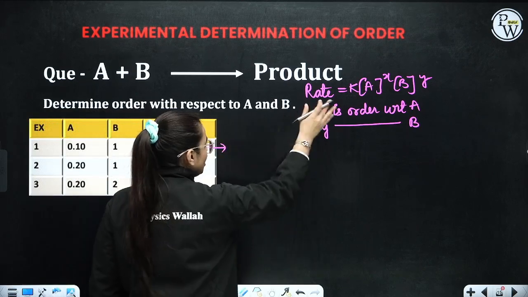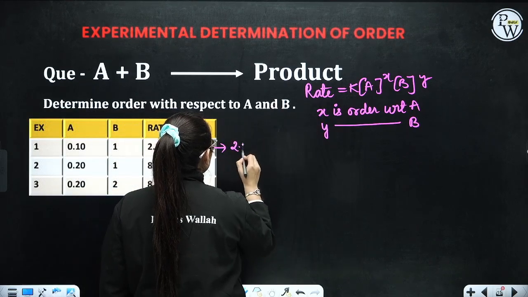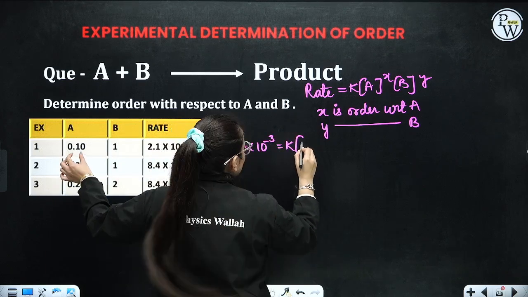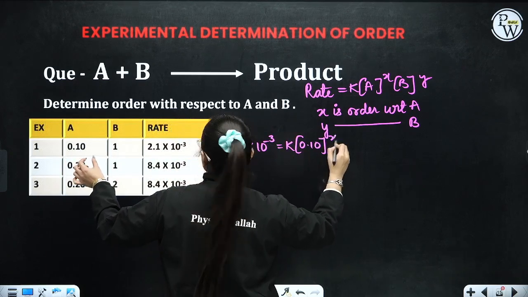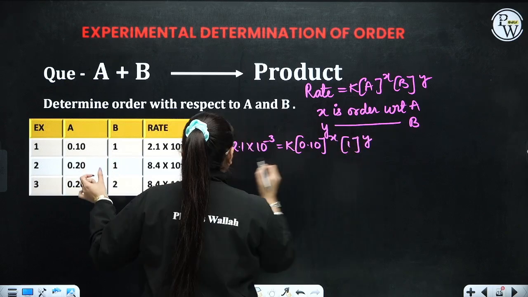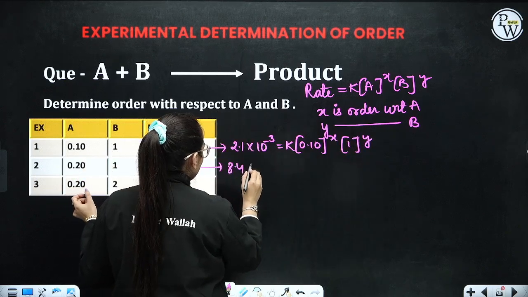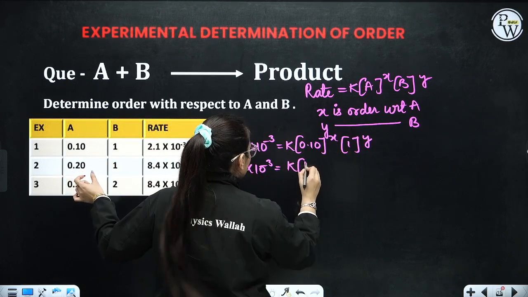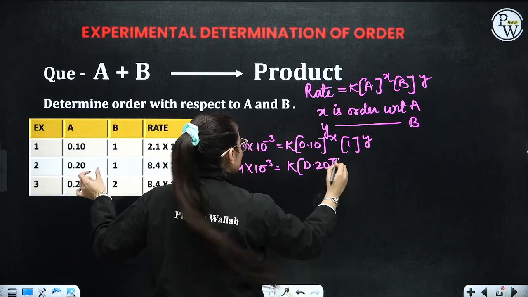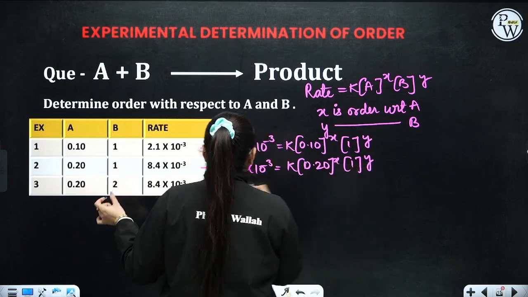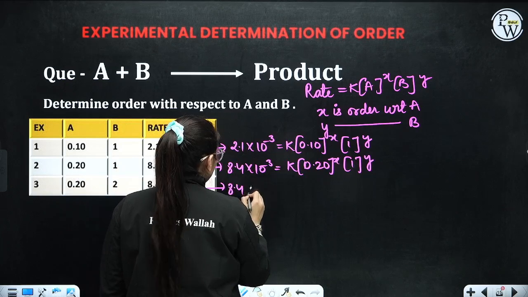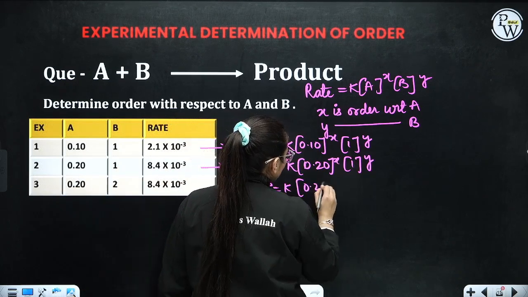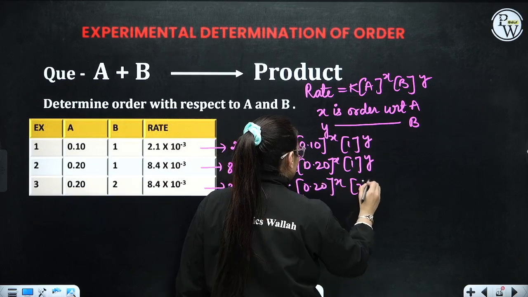Now you are going to create three equations by putting in the values. You will get 2.1 into 10 raised to the power minus 3 is equivalent to k into 0.10 power x, 1 power y. For this one, we have 8.4 into 10 raised to the power minus 3 is equivalent to k into 0.20 power x, 1 power y. For this one, it is 8.4 into 10 raised to the power minus 3 is equivalent to k into 0.20 raised to the power x, 2 raised to the power y.